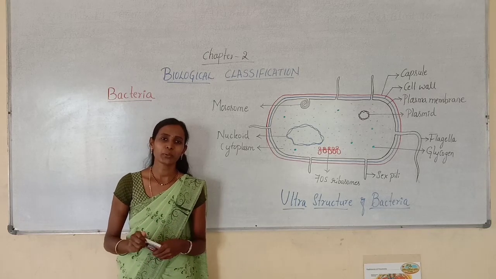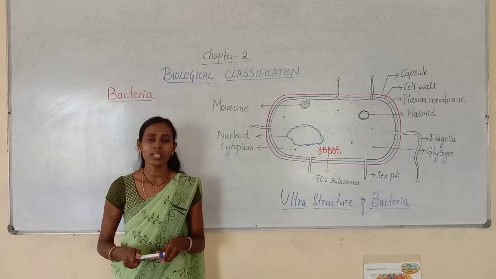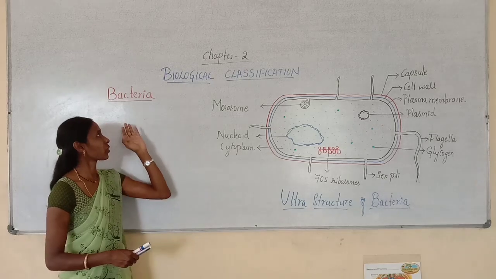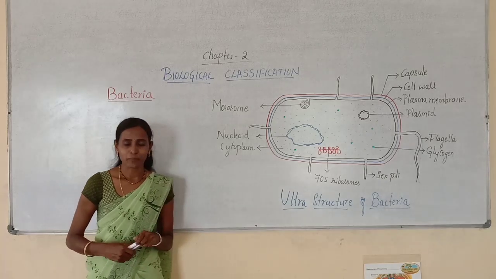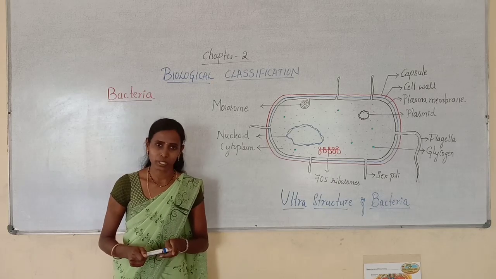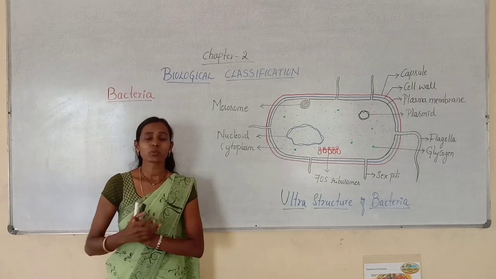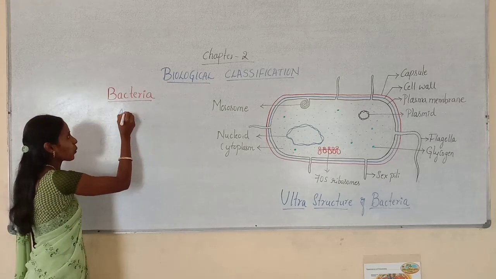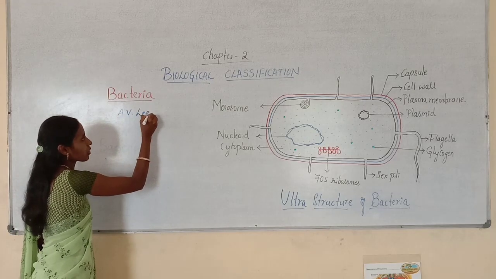They do not contain a true nucleus as well as membrane-bound cell organelles. Such a group of organisms we can call bacteria. These are microscopic, unicellular and prokaryotic organisms. And these were first discovered by a scientist named Anton van Leeuwenhoek.